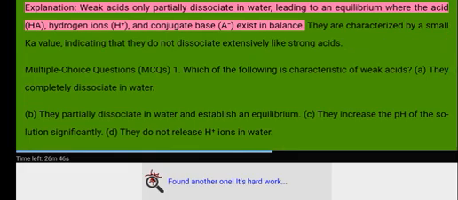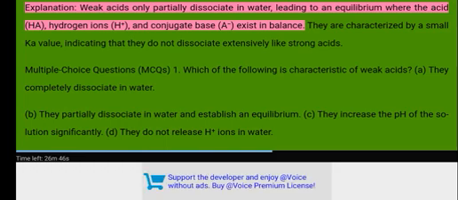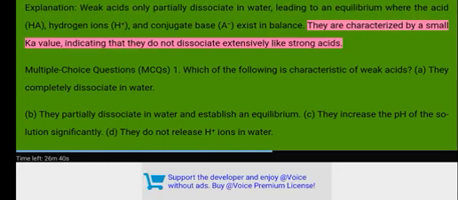Explanation. Weak acids only partially dissociate in water, leading to an equilibrium where the acid HA, hydrogen ions H+, and conjugate base A- exist in balance. They are characterized by a small Ka value, indicating that they do not dissociate extensively like strong acids.